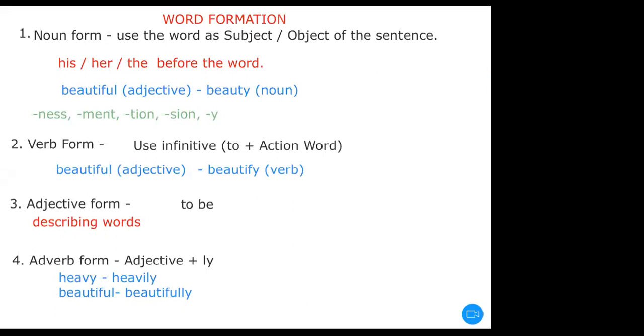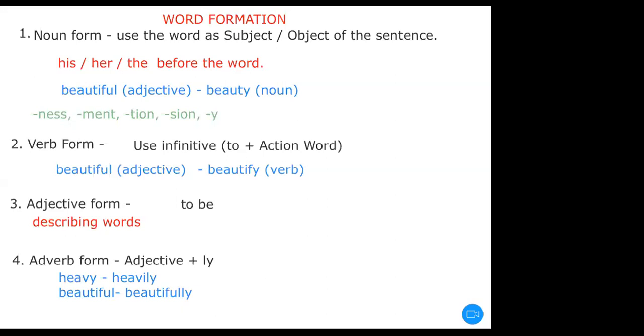For example, my word is beautiful. If I want to describe somebody, this somebody is very beautiful. But if I have to use this word as the noun of the sentence, I am talking about the beauty of the person. Beauty becomes my noun form.